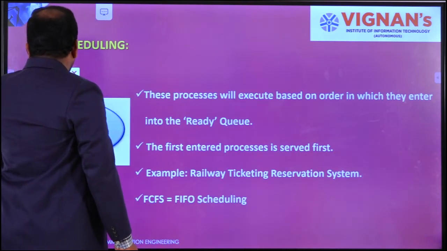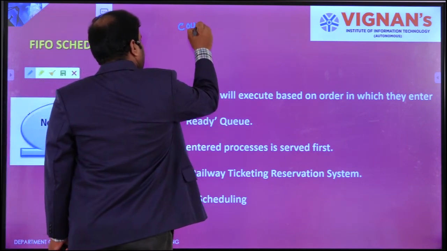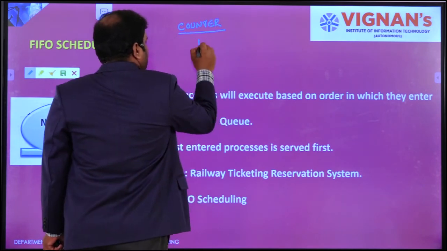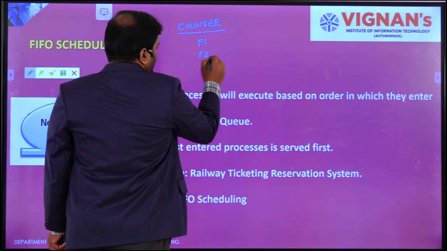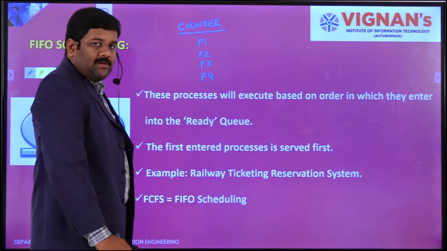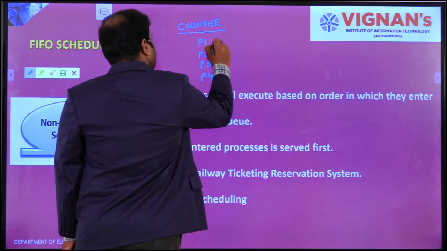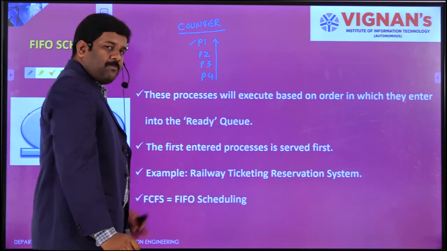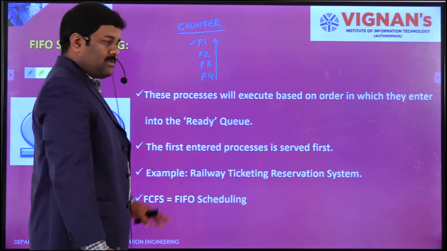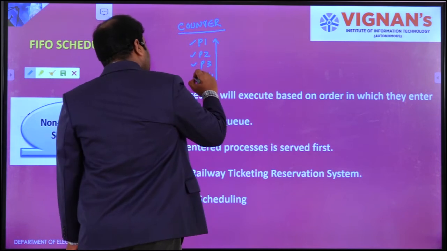This is your reservation system counter. P1 is process 1, then person 2, person 3 and person 4. Four persons are available and waiting to take tickets. Obviously, who is first in the queue? P1. So first P1 will get the ticket if the bus has enough places to sit. Next P2 will get the ticket, next P3, next P4.